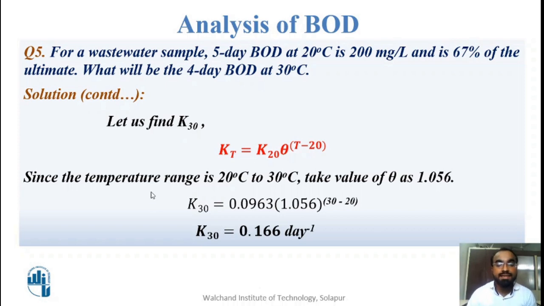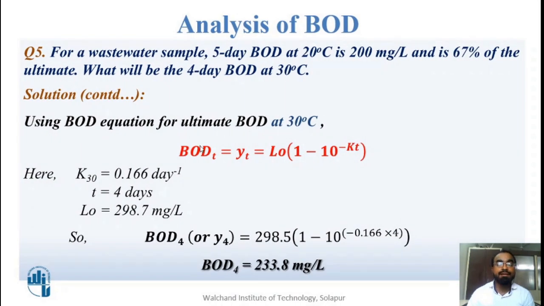Now I have calculated K30, the rate value. I know the ultimate BOD value, which is not changing for any condition. I know the time for 30 degrees Celsius. So out of 4 values, I know 3 parameters: the ultimate BOD, K30 and 4 days for 30 degrees Celsius. So I will use the BOD equation again and calculate the BOD at 30 degrees Celsius for 4 days. I can write it as BOD4. The ultimate BOD, which we calculated earlier, is 298.7 mg per liter.